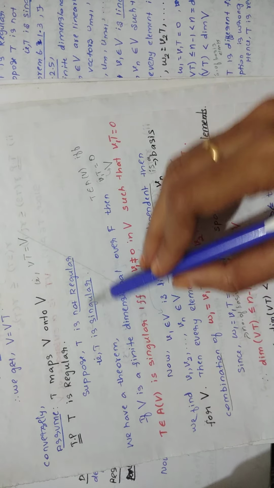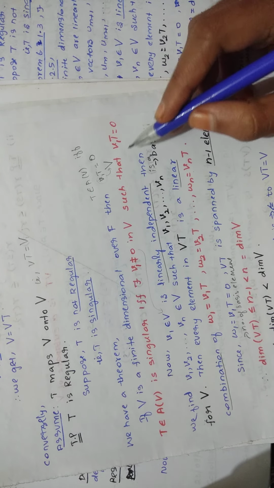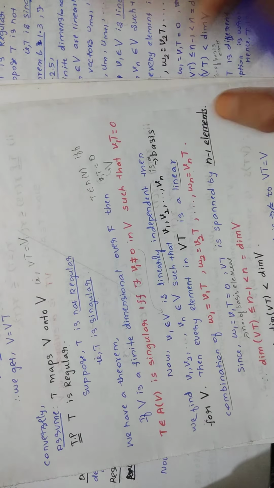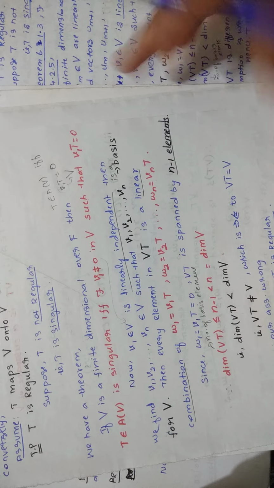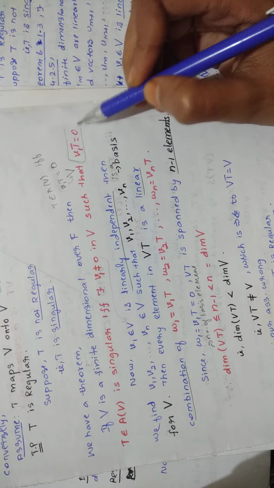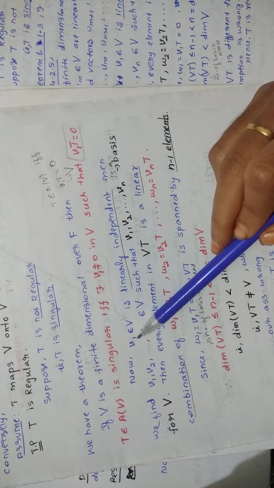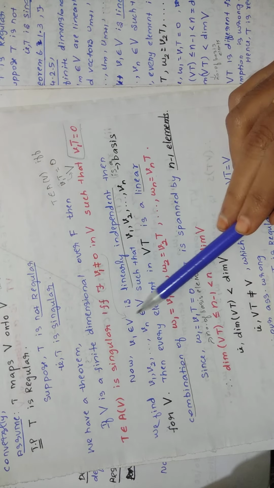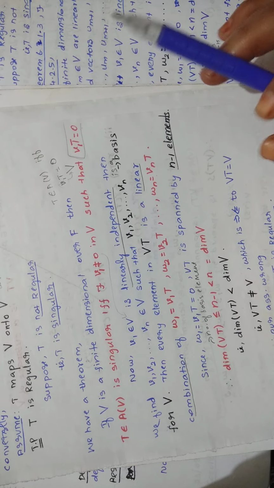Here you have T singular. T is singular, therefore you are getting v1 T equals 0 in this line. You will use this in the further steps. Let's see how. Now v1 belongs to capital V, and you are writing that this v1 is linearly independent.